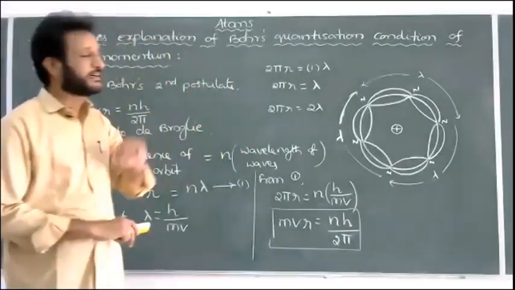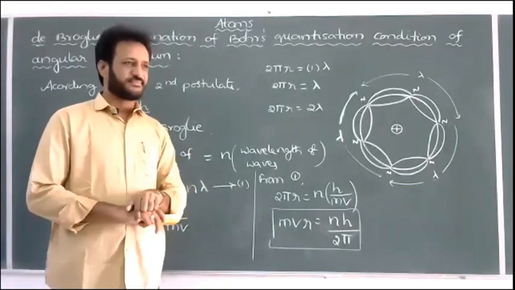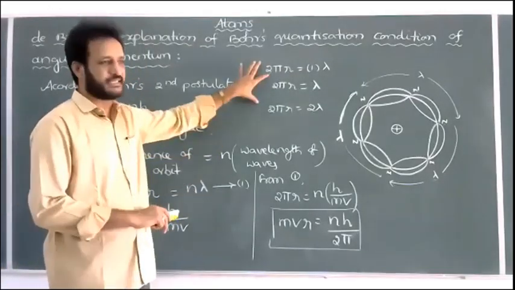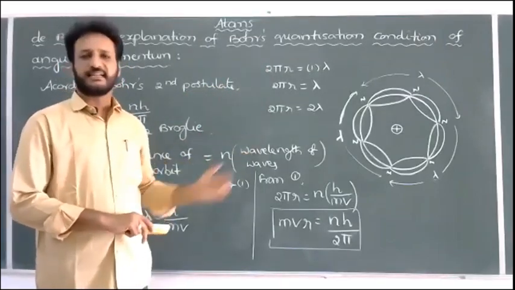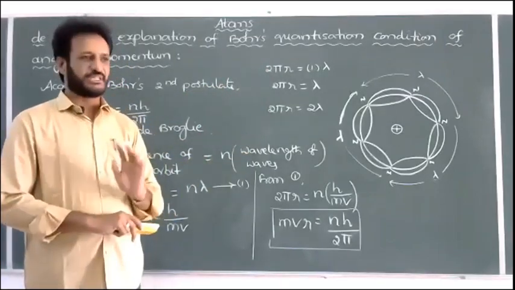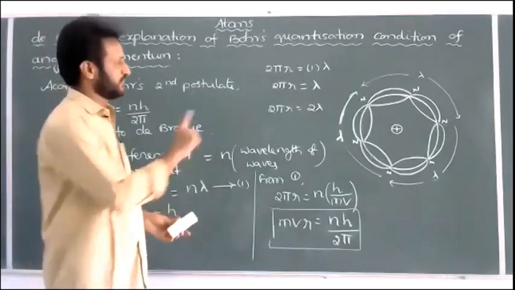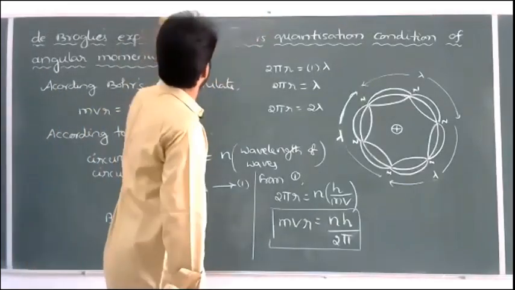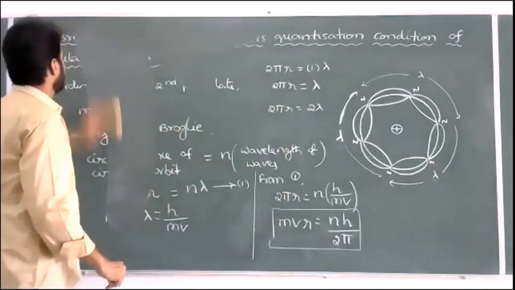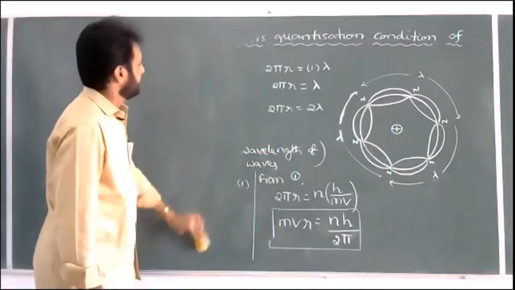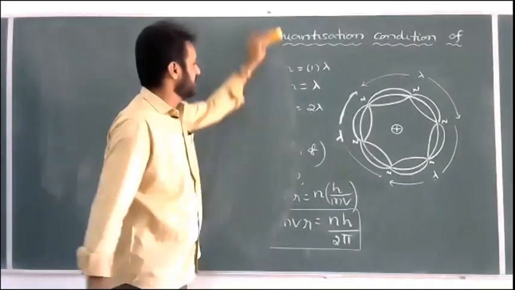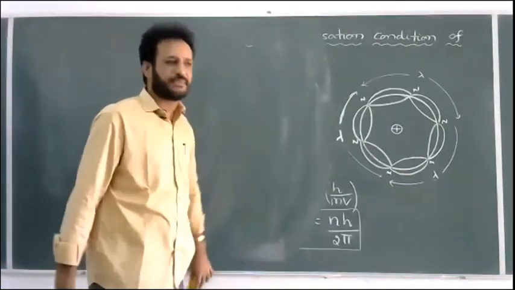De Broglie thought the electron is a wave. That is why he successfully explained the concept. And Bohr thought it is nothing but a particle, and he did not consider the wave nature. That is why he failed to explain the second postulate. That is all. This is one of the important theory questions for 3 marks for PU level. And for competitive exams, remember that last formula, 2 pi r is equal to n lambda. That is important.